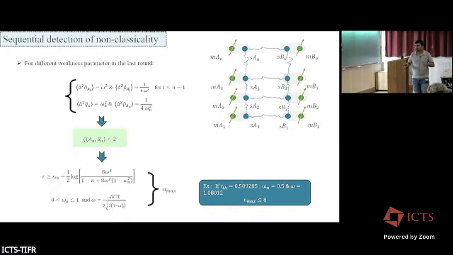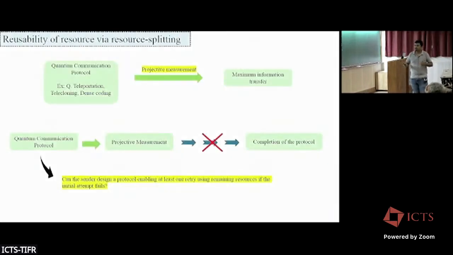The second protocol is that suppose we have some communication protocol. Usually we perform projective measurement to get maximum information transfer. But somehow we perform projective measurement and the protocol fails. For example, in teleportation and telecloning, there is a classical communication part.